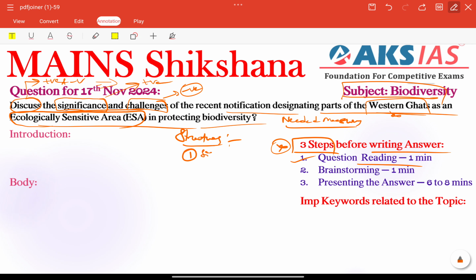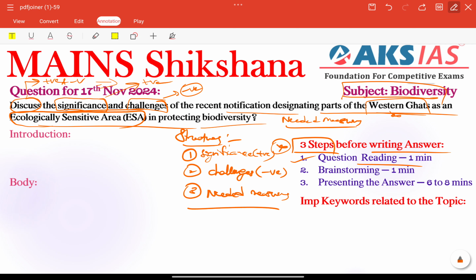First important thing, we need to write the significance part as a positive note. Next important thing is challenges, the negative. Third point, needed measures, that will be suggestions, solutions for our problems. This is the perfect structure according to the demand of the question.